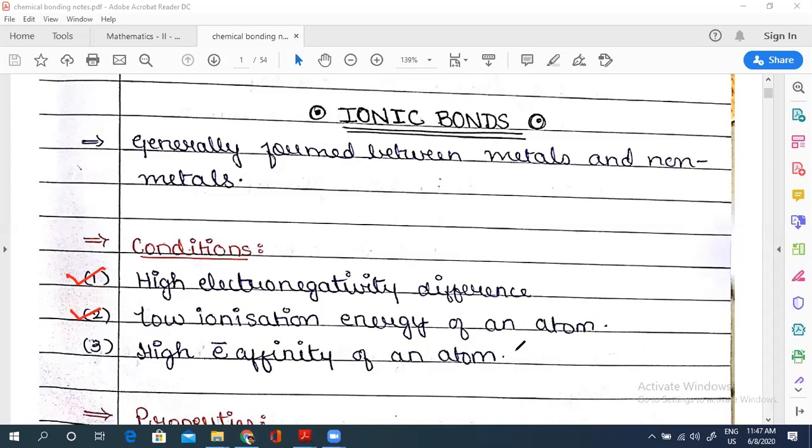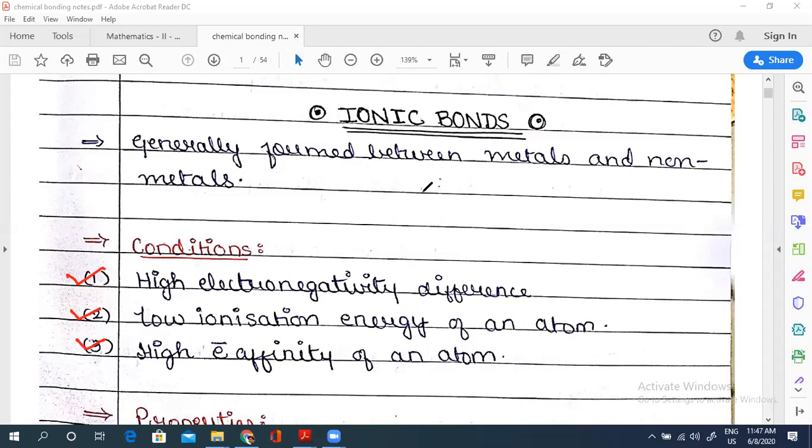Now, electron affinity: the other element should have a high tendency to gain electrons. And how will it have that? When the electron affinity is high. So these are the three conditions for an ionic bond to form.